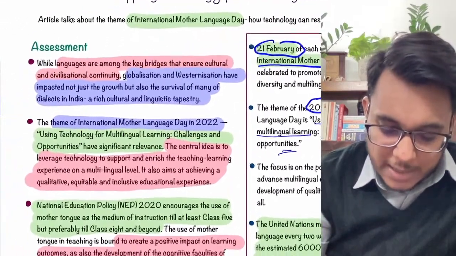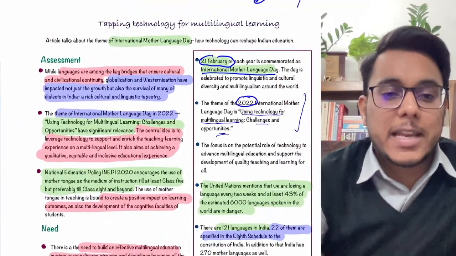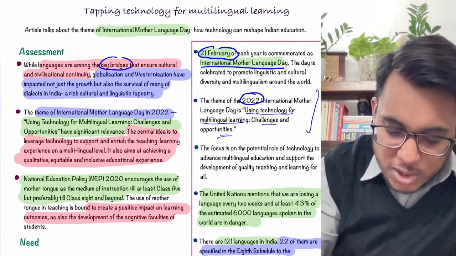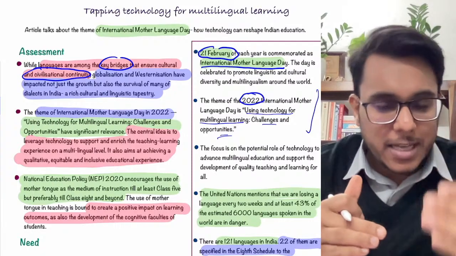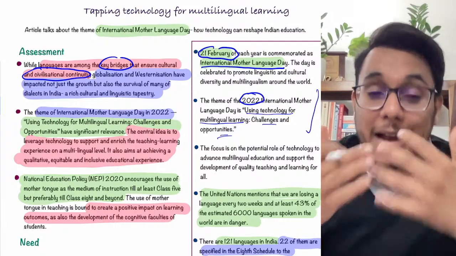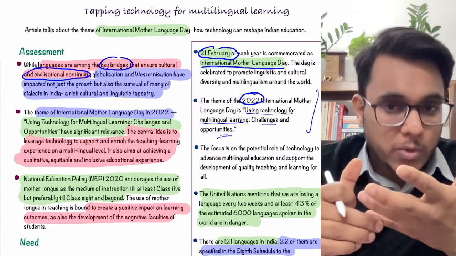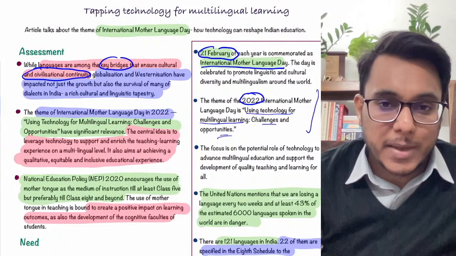Now this particular article says that languages are very important. Why? Because languages are the key bridges that ensure cultural and civilizational continuity. The cultural ideas, the heritages, the traditions are passed to the next generation through the languages. Clear? So languages are important, and they act as cultural bridges.